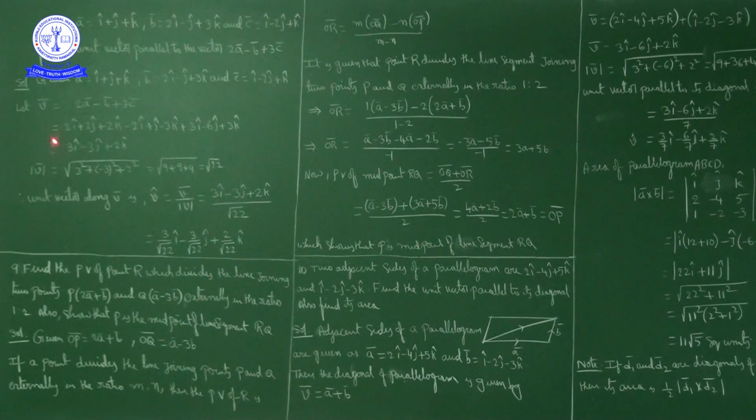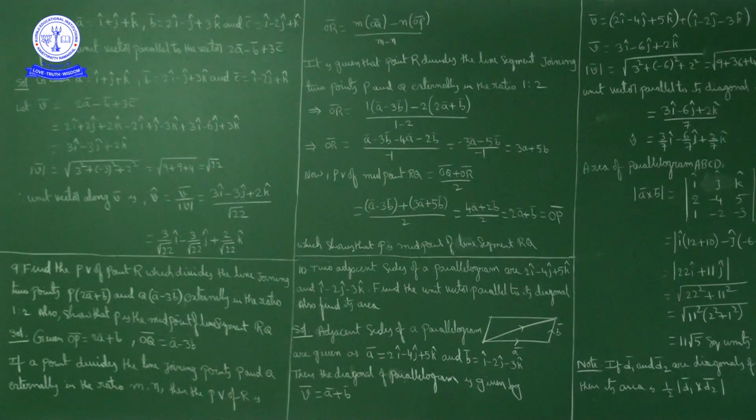Now we will calculate its magnitude. Magnitude of v bar is equal to square root of 3 square plus minus 3 square plus 2 square. So square root of 9 plus 9 plus 4, that is square root of 22.